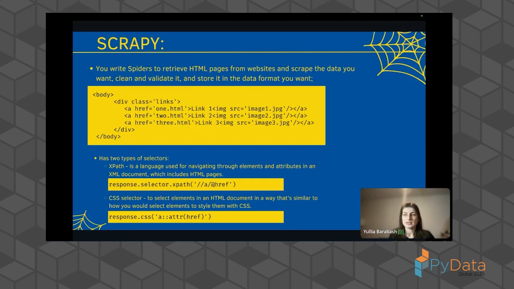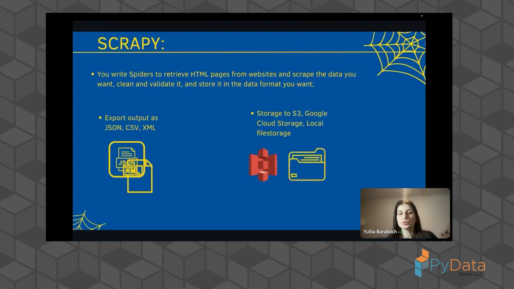And XPath has the same mechanism as CSS selectors, which has the same mechanism as CSS style, where it should match elements of the HTML page to give them style, and by this mechanism, it extracts all the information that we need and parses it. Except this, it also has the possibility to export output as JSON, XML, CSV if we need, and format it properly.